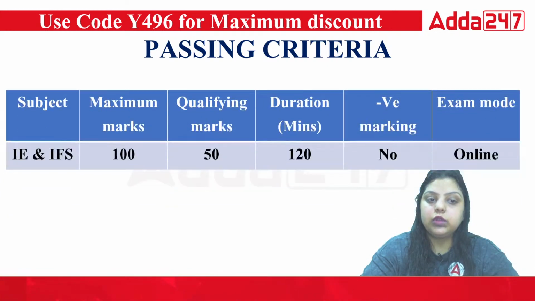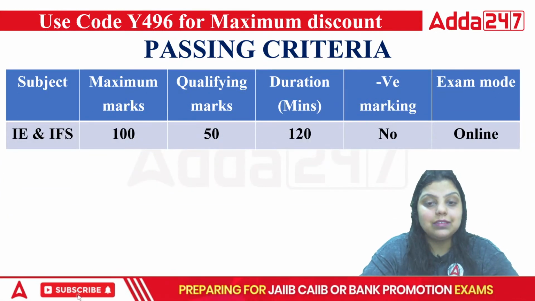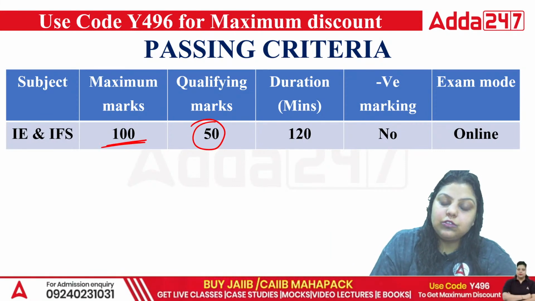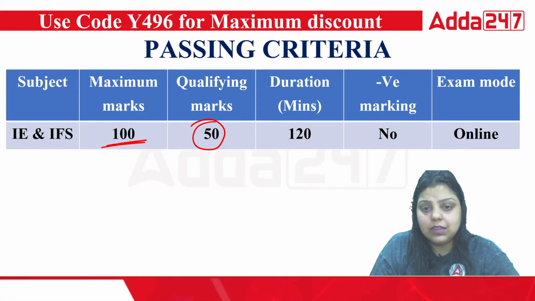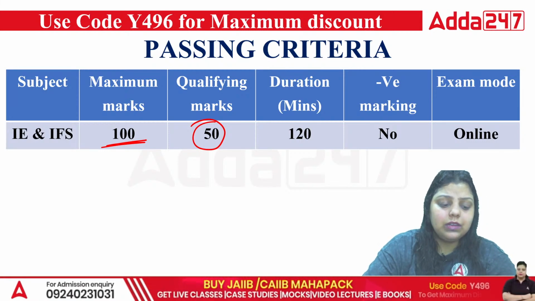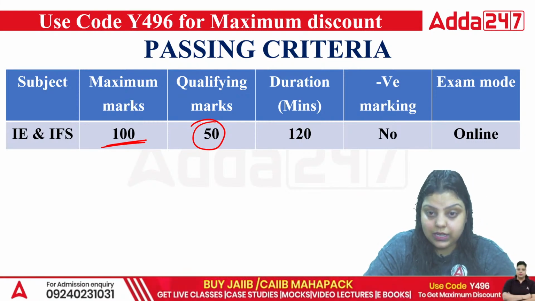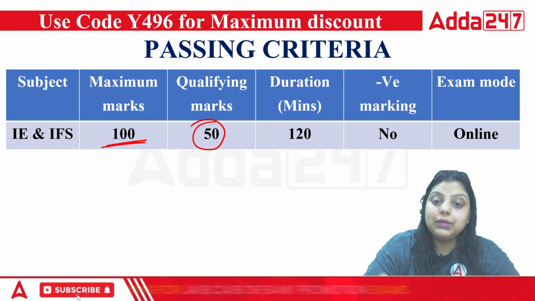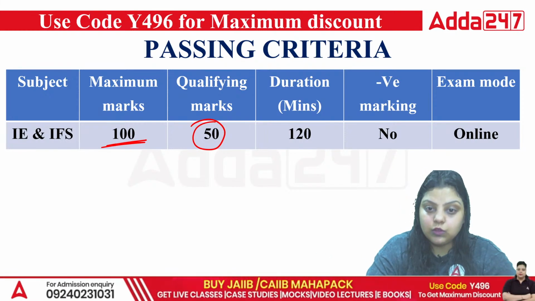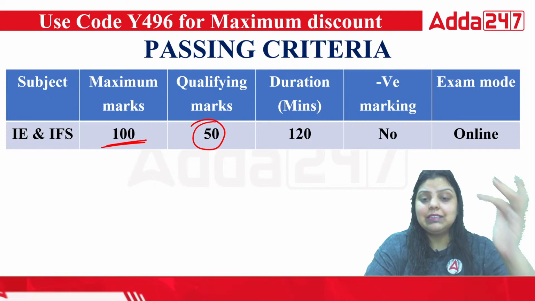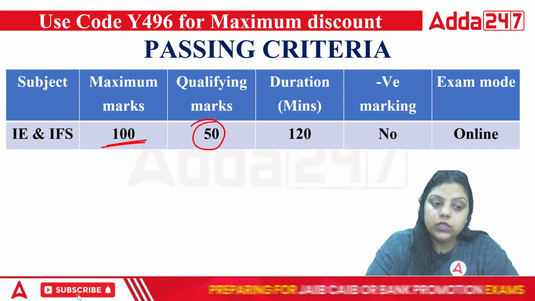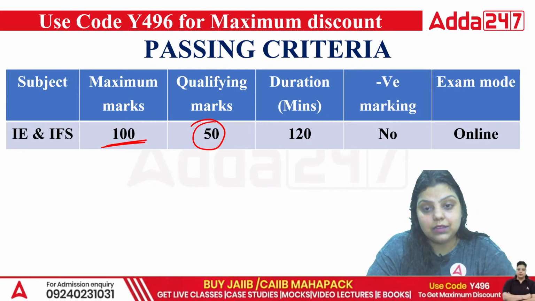First of all, I would love to inform you all about the passing criteria. To pass this subject individually, you need 50 marks out of 100. There is no negative marking, so it's easy for us to clear the paper. Let's say, for example, in May 2025, you are going for a single subject, such as IE, IFS or PPB. For that, you have to get 50 out of 100.